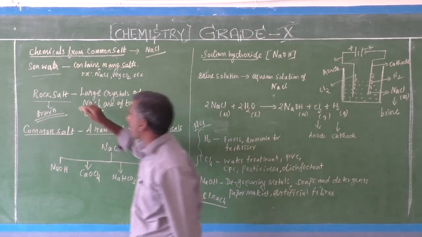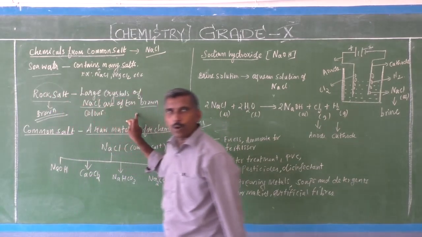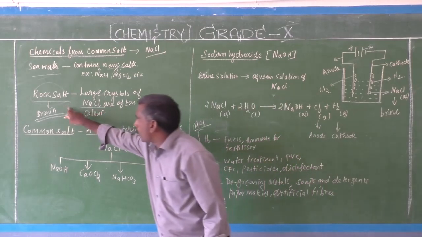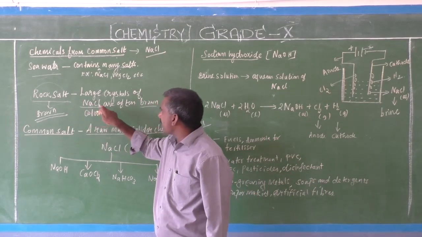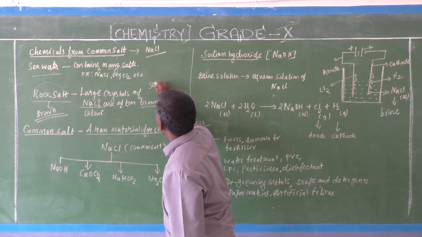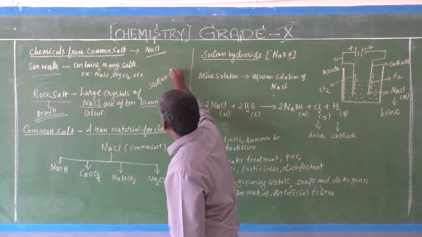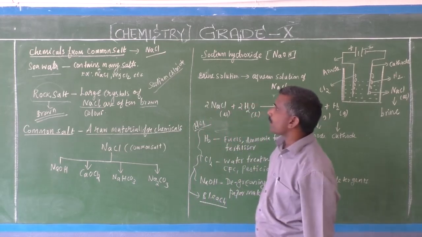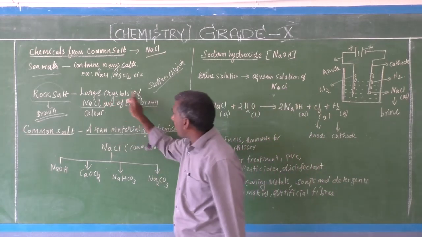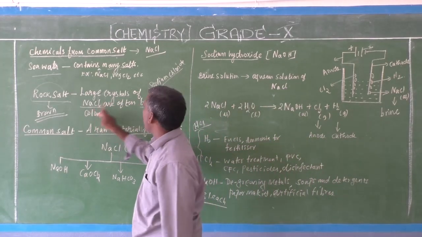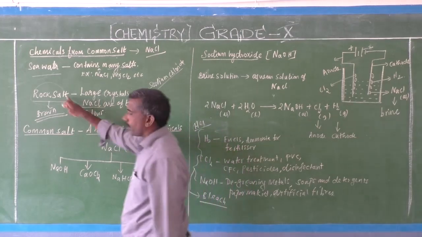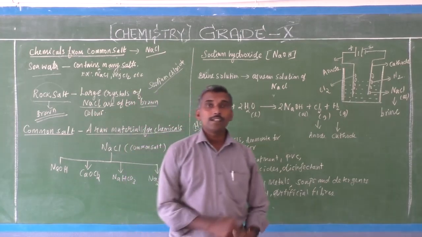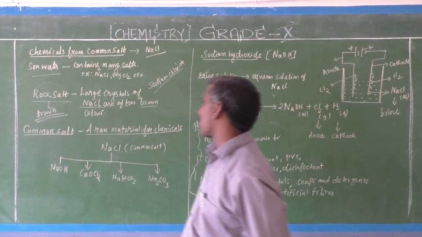The chemical name of rock salt is sodium chloride. This is known as rock salt.